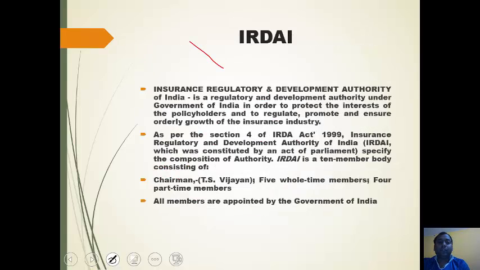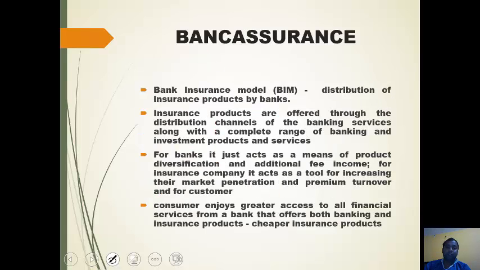Now, IRDAI, the Insurance Regulatory and Development Authority of India, is a regulatory and development authority under the Government of India in order to protect the interests of policyholders and to regulate, promote and ensure orderly growth of the insurance industry. As per Section 4 of the IRDAI Act 1999, IRDAI, which was constituted by an Act of Parliament, specified the composition of the authority. Therefore, IRDAI is a 10-member body consisting of Chairman T.S. Vijayan, 5 full-time members and 4 part-time members. All members are appointed by the Government of India.